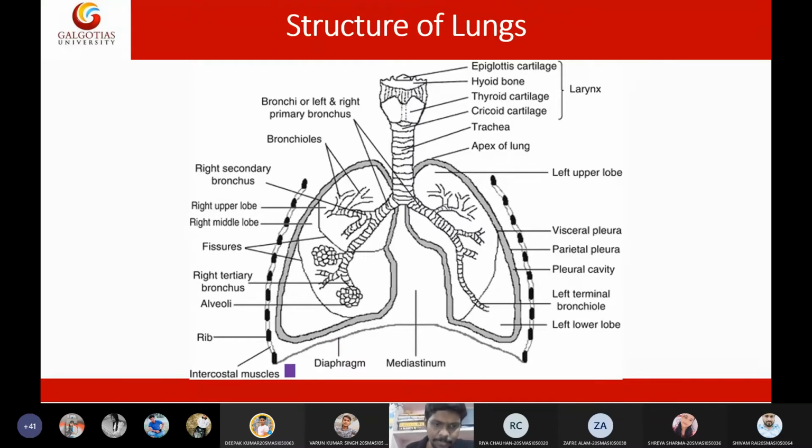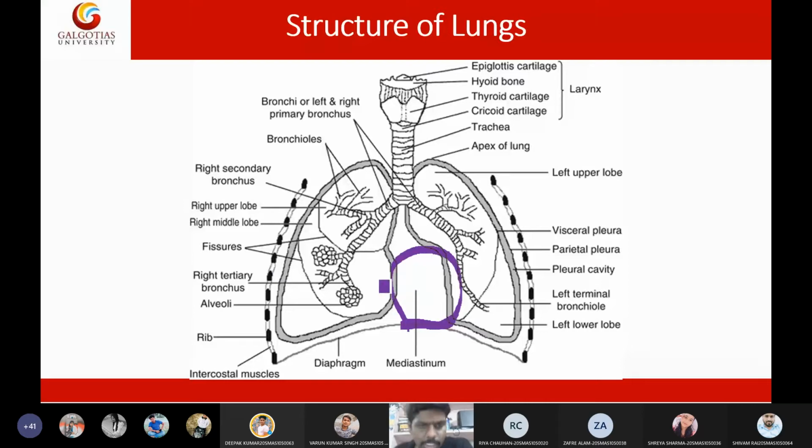So at the inferior aspect of the lungs, you will see the diaphragm. In fact, on this diaphragm our heart will sit, on the base of the diaphragm like this. Outside, the lungs are protected by the rib cage, and in between the ribs you will see a muscle called the intercostal muscles. Both the intercostal muscles and the diaphragm contract together for expanding or contracting the lungs.